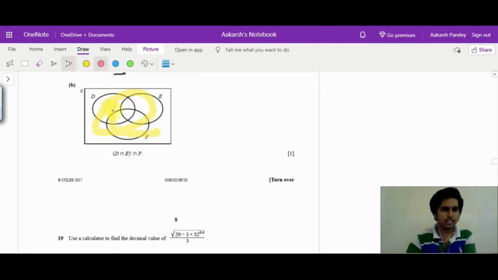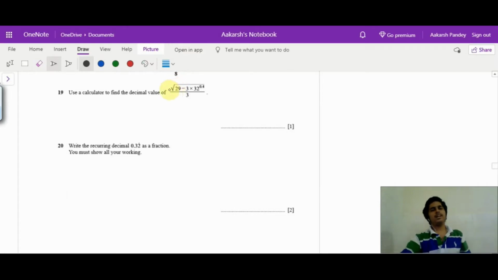The part which is intersecting with F is this part. So just to make it clearer in the end, our answer is this part right here. We want all of it, but not this part which is intersecting with D and E.